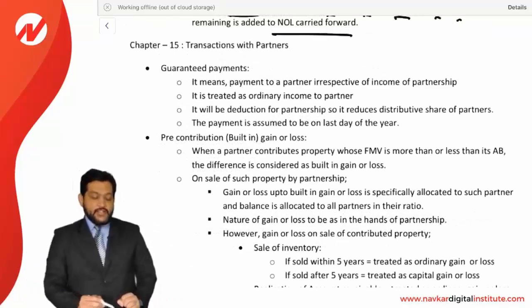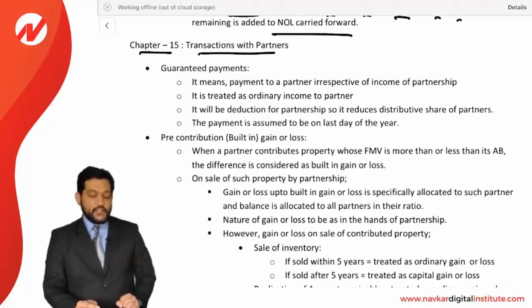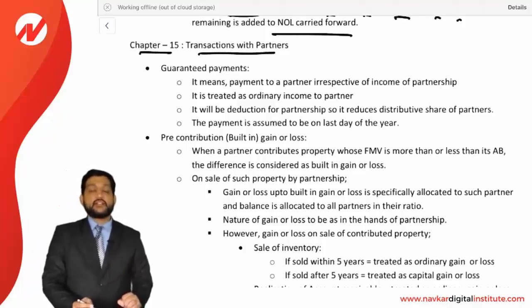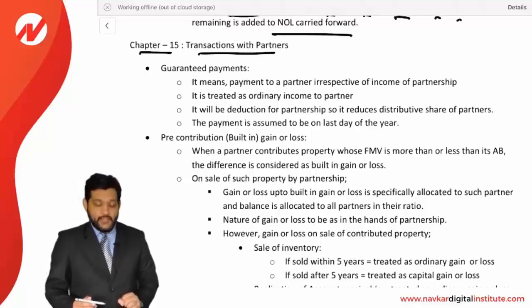Now friends, let us see the next chapter, number 15, transactions with the partners. This is again a chapter relating to partnership only, in the entity taxation series. Chapter number 15, transactions with the partners.